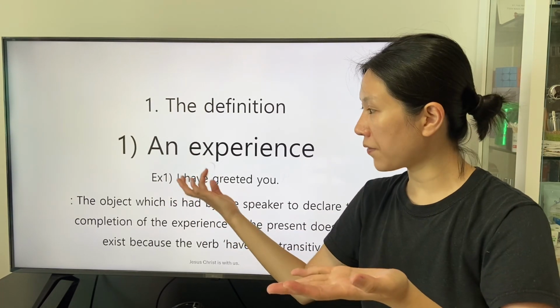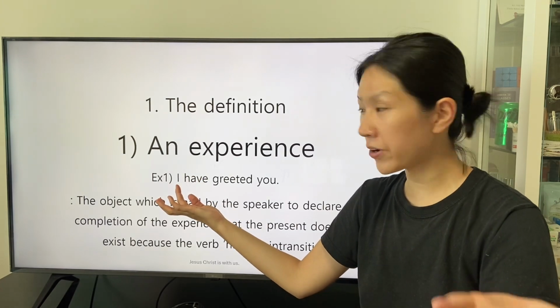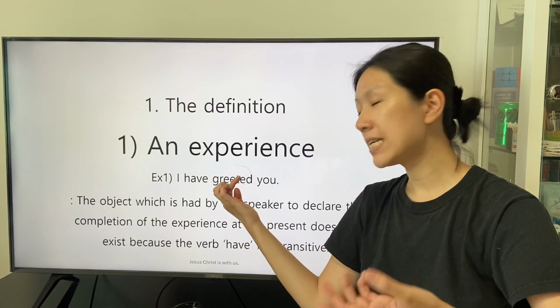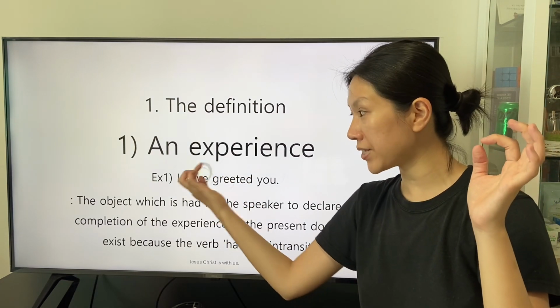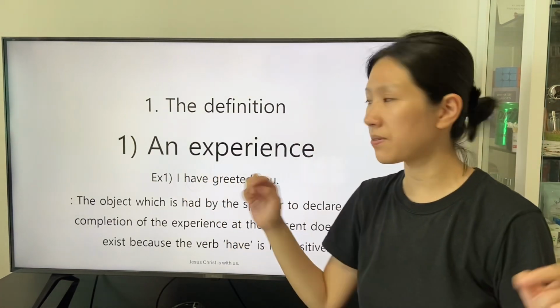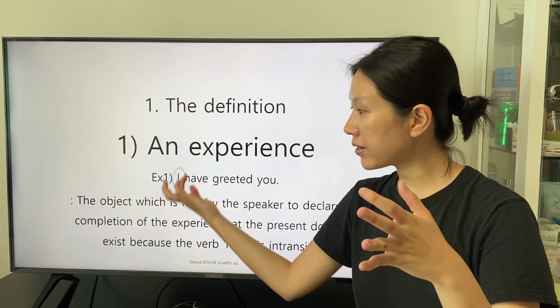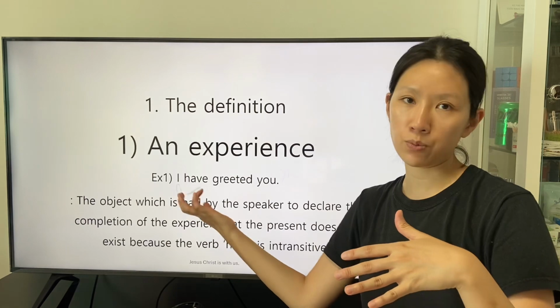The intransitive verb have describes the speaker as the subject, and the past participle graded specifies the definition of the intransitive verb have, so we can understand that the past participle graded describes the speaker as the subject in the indirect way.